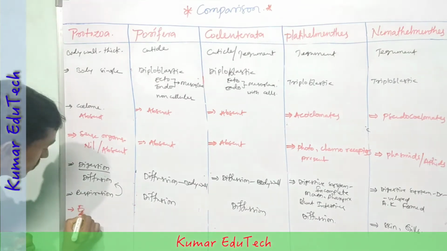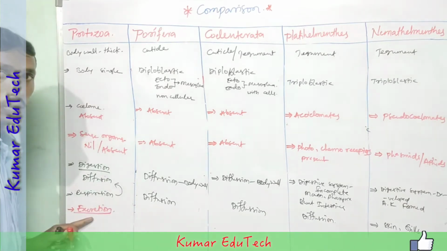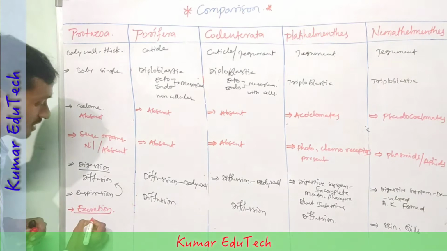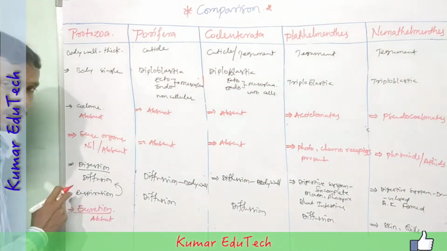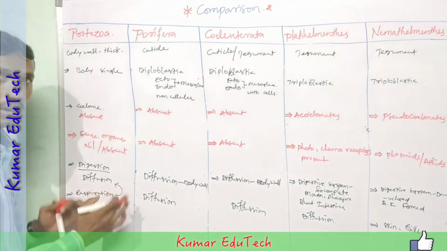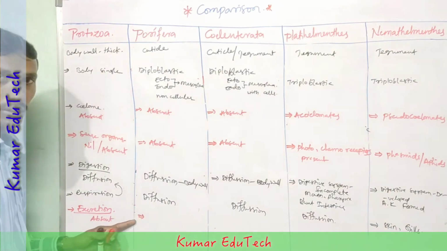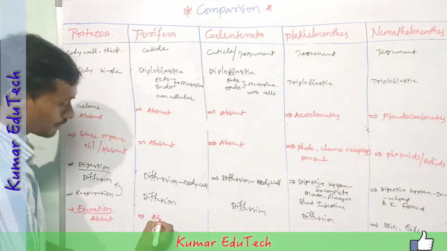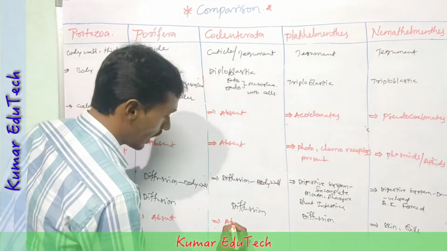Next, excretion. In protozoa, the excretory system is absent. So digestion, respiration and excretion are done by the body wall or diffusion. In porifera also absent, Coelenterata also absent.